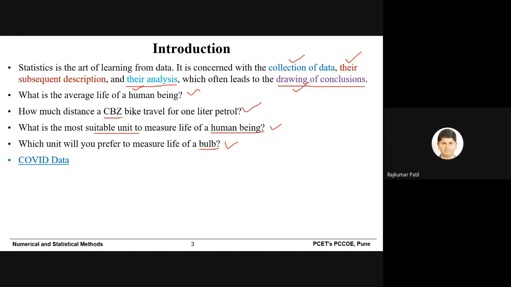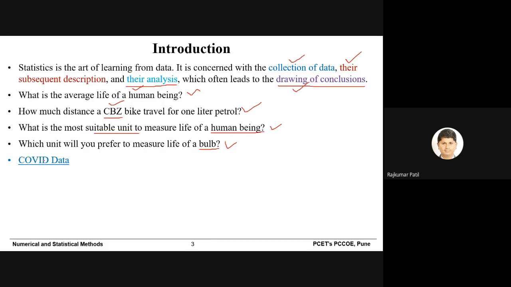Somebody said at birth or when a kid is very small, he may die. So many variations or differences of opinion may be there. So this will tell you we should not rely on a particular value. That we will discuss afterwards. But this is just a discussion. Somebody may say that, sir, I have a CBZ bike and it gives a 55 average. That is also correct from his position, but that is individual data. When somebody is saying 40, 45 average, it means it is an average of data collected from many different bikes of model CBZ.